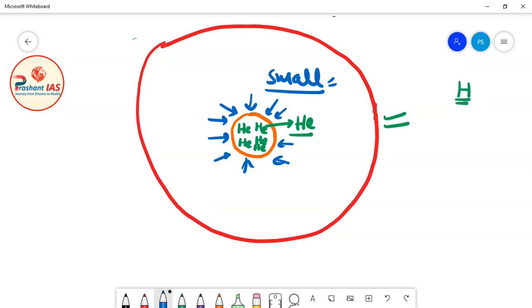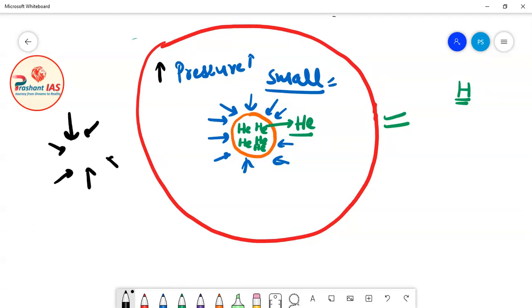Now friends, if you compress something, then what will happen? Then definitely you will say, sir, the pressure will increase. This is common sense: if you apply force from all the sides and compress anything, then the pressure will increase.